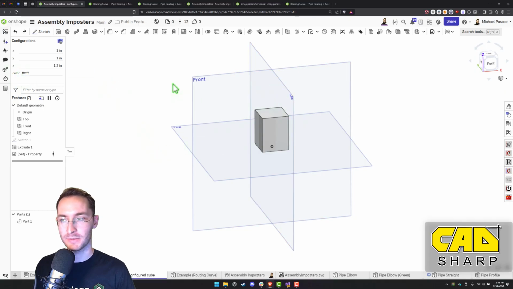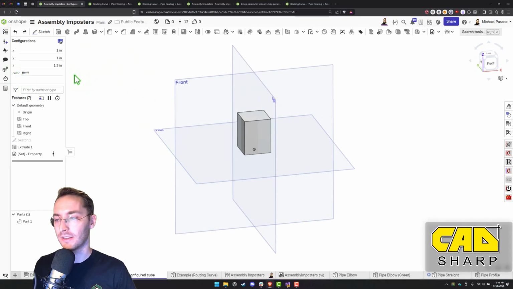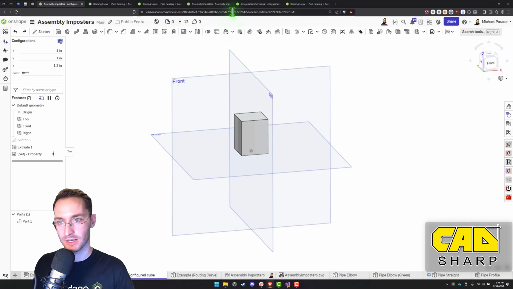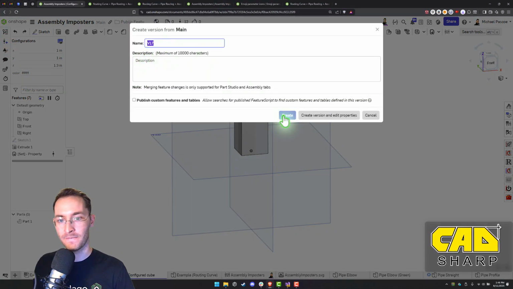Now this needs to be a versioned part studio. If you try to grab the URL like this, where it's a workspace, not a version, then it's not going to work. So we'll version it. Added cube.